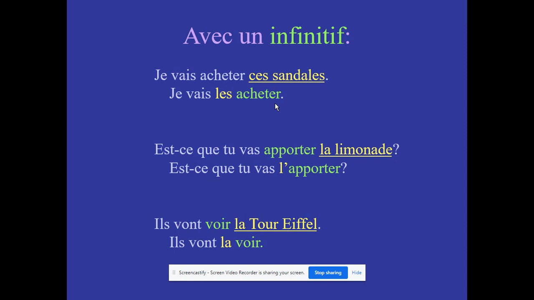Okay. Now, one last thing before we finish is, once again, what do we do when we're going to go negative with an infinitive? As I told you before, this rule has not changed. So that means if I say, I am not going to buy them, that ne pas is going to go around that first verb, the conjugated verb, and then we're not going to have to worry about the rest of this stuff. So when we say, oh non, je ne vais pas les acheter, no, I am not going to buy them.